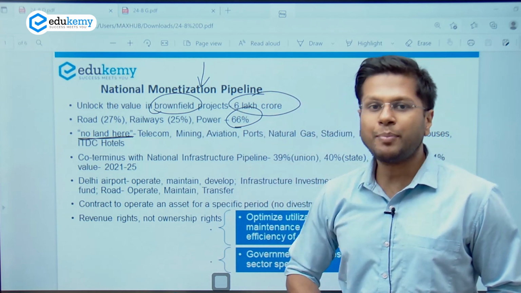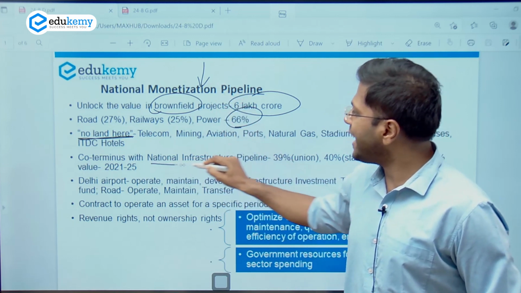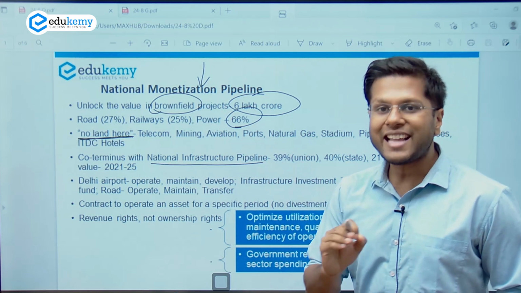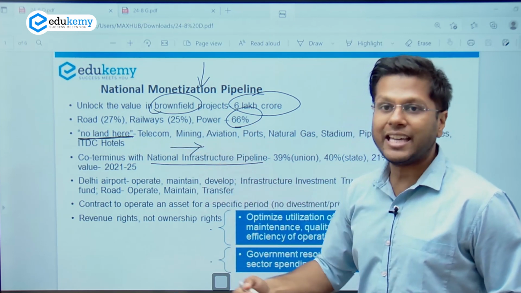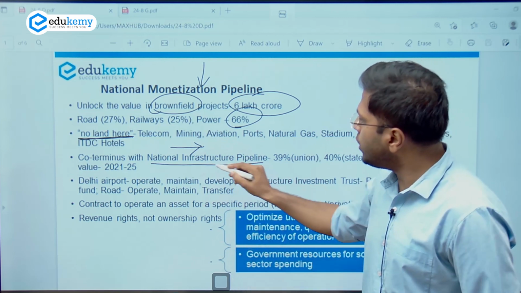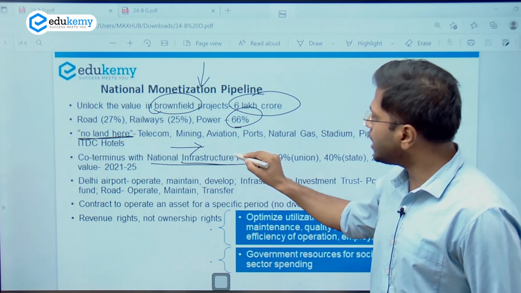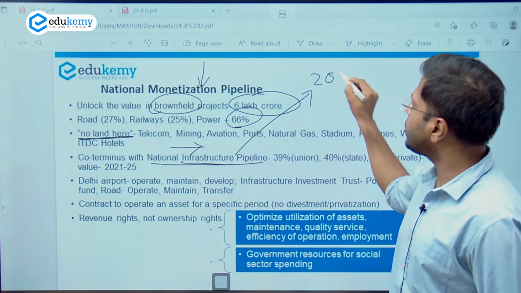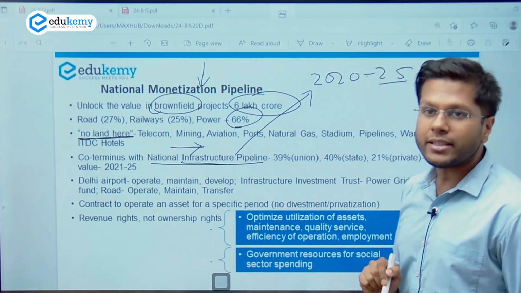The most interesting part about this scheme is that this scheme is also coterminous with the National Infrastructure Pipeline. What is the National Infrastructure Pipeline? Now, the government has also ensured that it will put in money. It will put in a lot of money into infrastructure generation in the country for the coming 4 years. This scheme started in the year 2020. So the government had initiated the scheme for up to 2025.